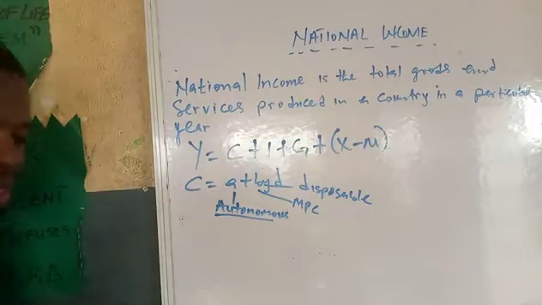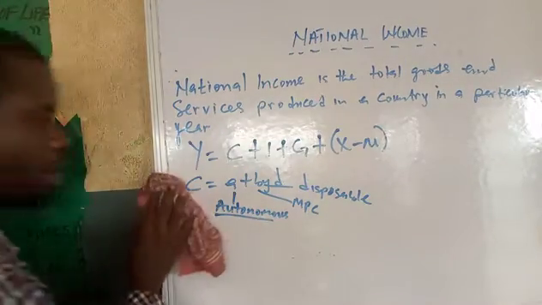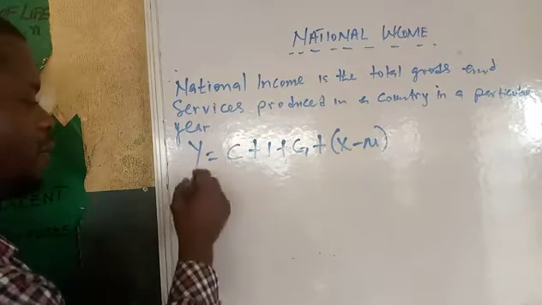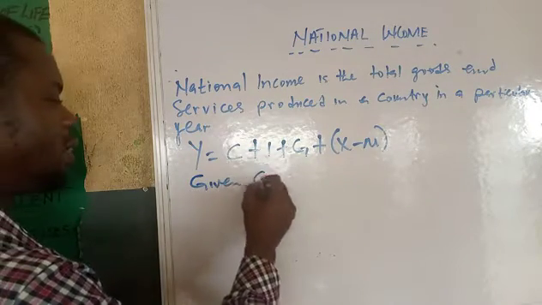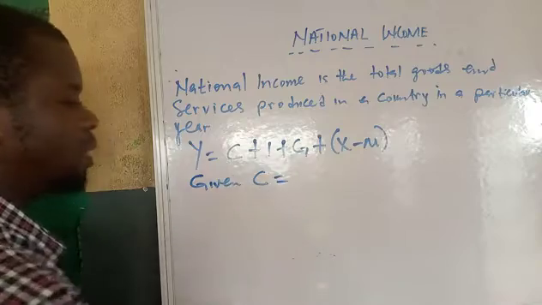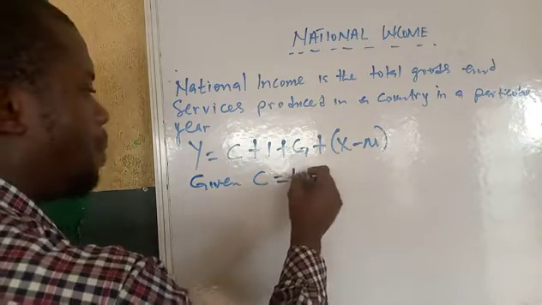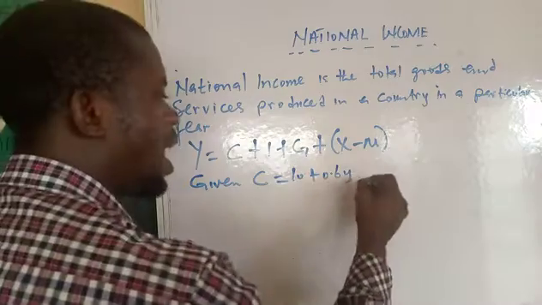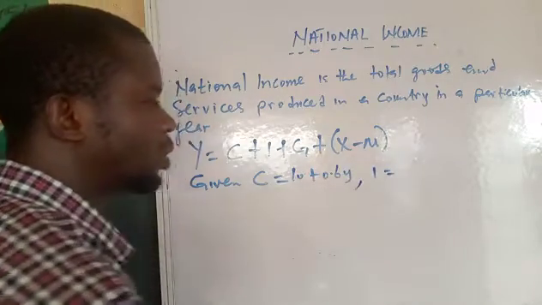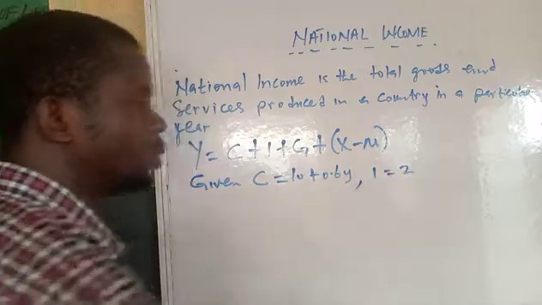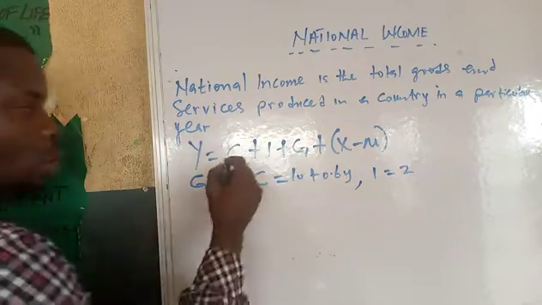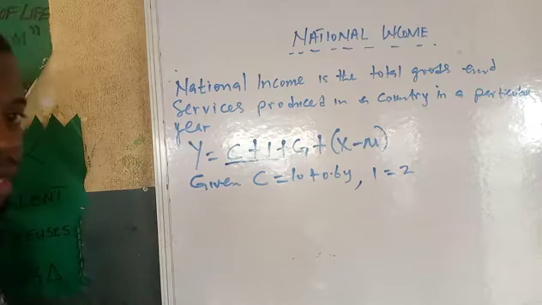Okay, having understood this, lastly, on this video, you can be given a question where C equals 10 plus 0.6y, where I equals, let's say, 2. And they can just stop at this point using two-sector model. I'll still explain that later.